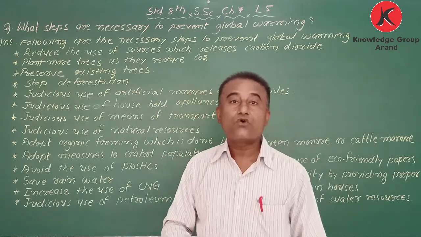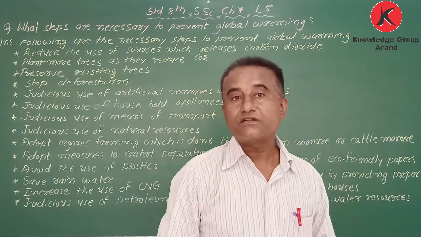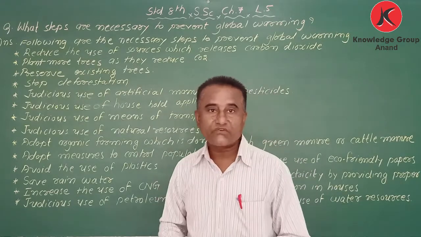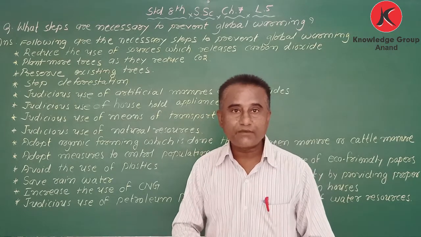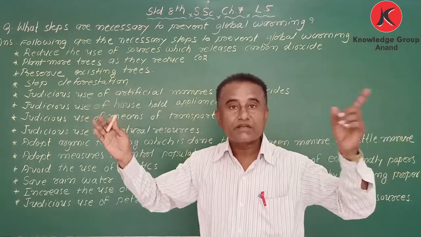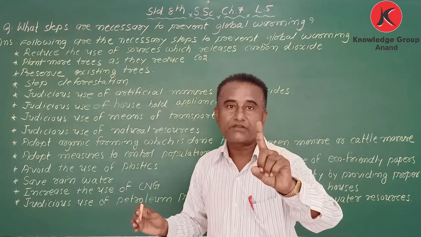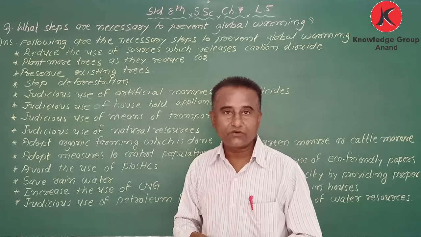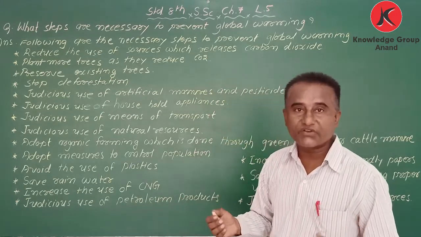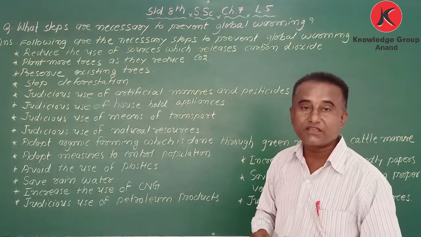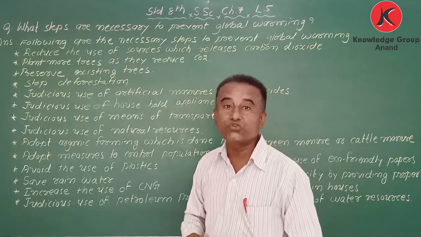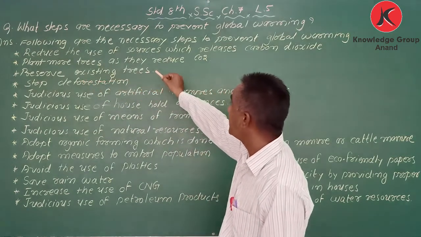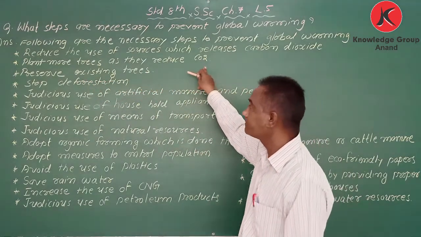And my dear student, on 5th June every year we celebrate Environment Day. At that time, I am not asking for many, but at least one plant you should plant. Not a small sapling, but a tree, like a neem tree or some other big tree. We have to plant one every year on 5th June, Environment Day. Second point is plant more trees as they reduce CO2.